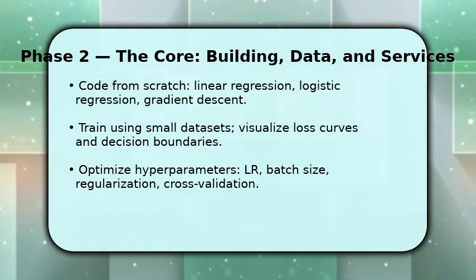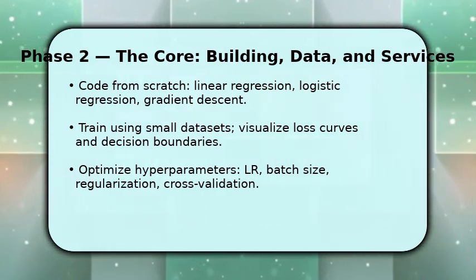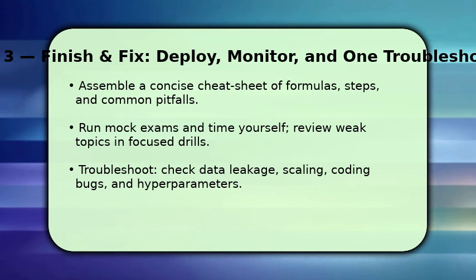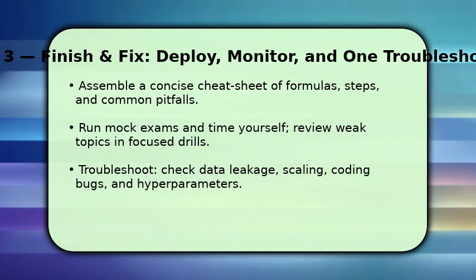You finish by consolidating knowledge into a one-page cheat sheet and running timed mock exams to simulate Jntuk R23 conditions. After each mock, analyze mistakes and create targeted drills for weak areas like convexity or bias variance, because deliberate practice yields retention. If a model fails, systematically troubleshoot.